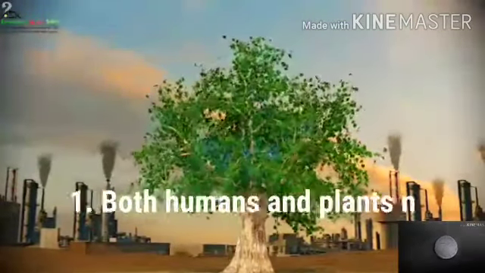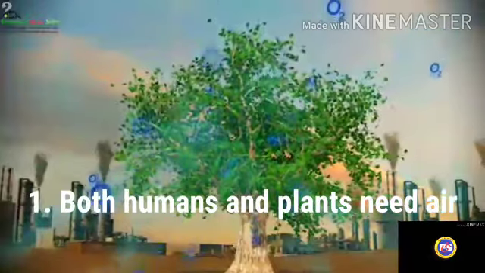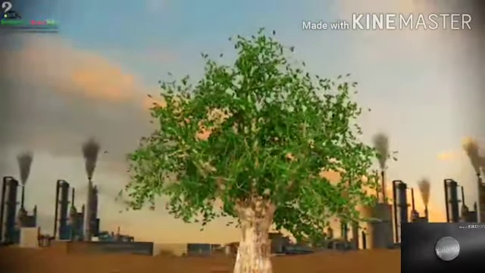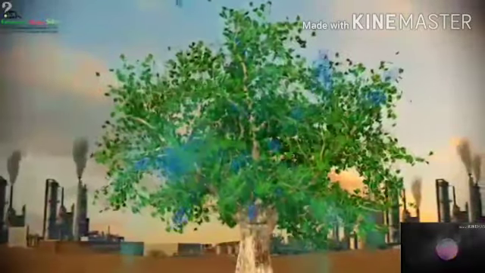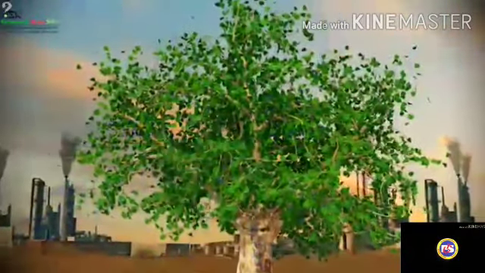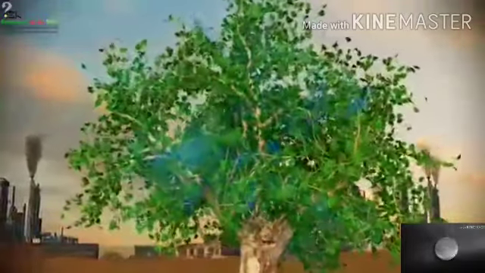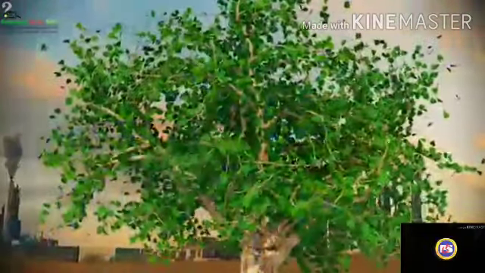1. Both human and plants need air. Plants need carbon dioxide from air to perform photosynthesis. About 0.03% of air consists of carbon dioxide, which is released in the air by respiration of animals, combustion of fossil fuels, and decomposition of waste matter.